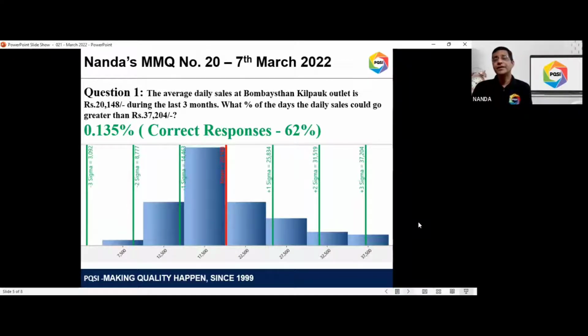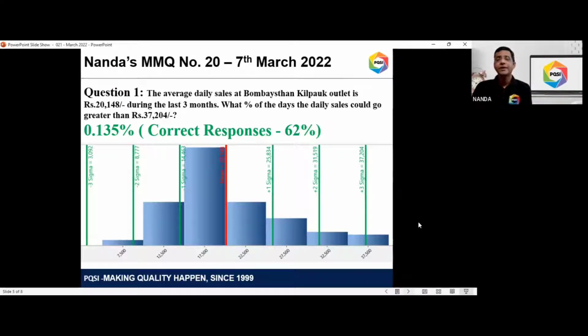So this is the average daily sales at the Bombay Stan Kilpak outlet in Chennai, and the number was given as 20,148 during the last 3 months. The last 3 months data that we analyzed. So the question is that I gave you the histogram of those last 3 months data, and the histogram also had a few other information. Now the question that I asked you was what percentage of the days the daily sales could go greater than 37,204. So this is a direct application of the normal curve interpretation.